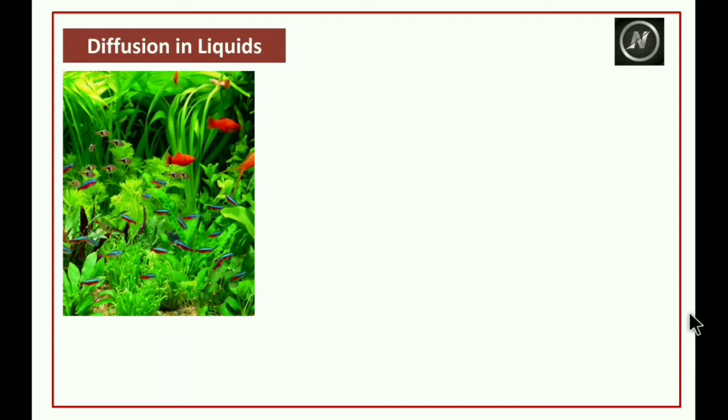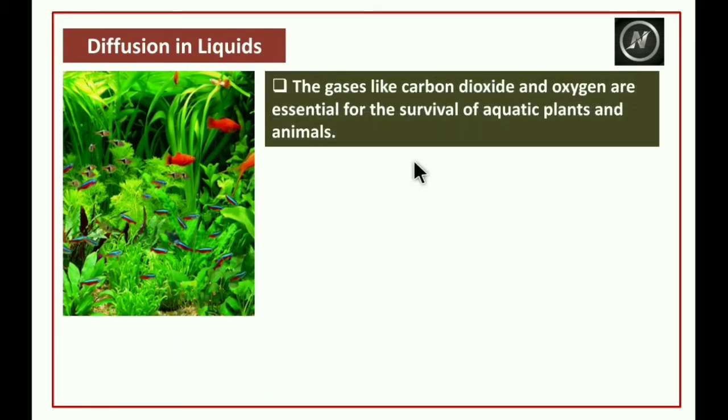Uses. What is the use of diffusion in liquids? Gases like carbon dioxide and oxygen are essential for the survival of aquatic plants and animals.